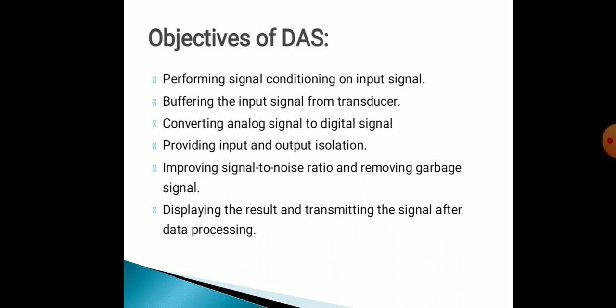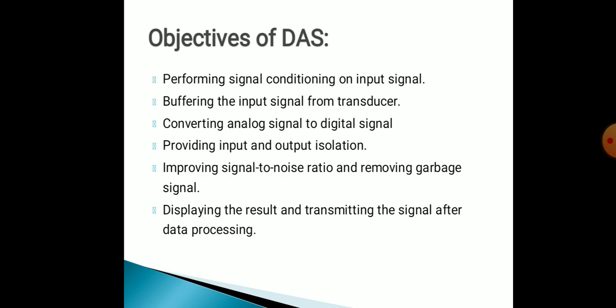Objectives of DAS: performing signal conditioning on input signal, buffering the input signal from transducer, converting analog signal to digital signal, providing input and output isolation, improving signal to noise ratio and removing garbage signal, that is remove the noise signal from actual signal, displaying the result and transmitting the signal after data processing.